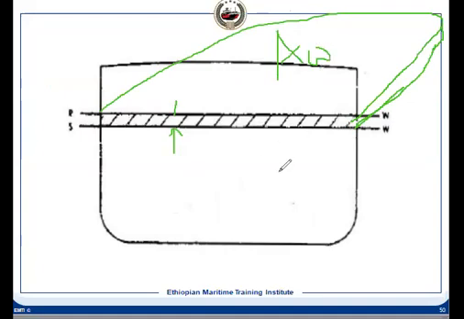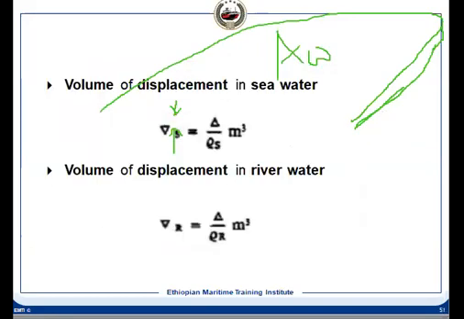There will be a change in draft because of the change in volume, and if we know the water plane area at this draft, and we consider there is no change in water plane area because of this change, then we can calculate the volume of this change. So that is the volume it is talking about.